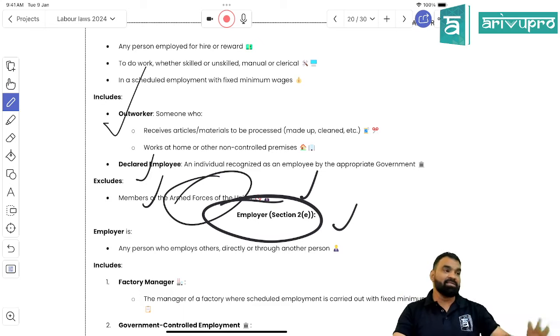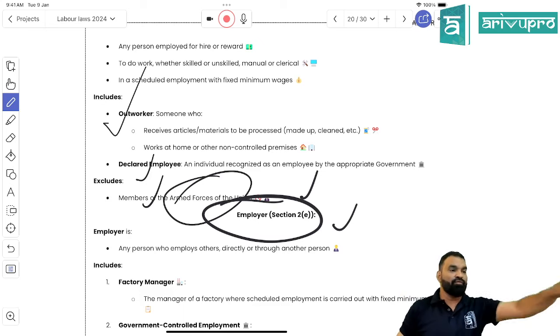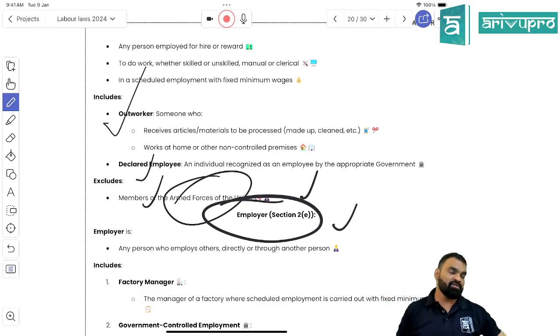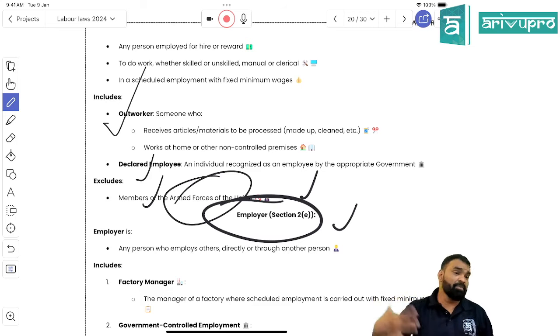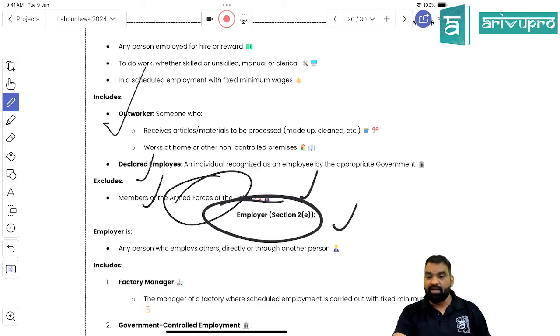The enactment itself is not a complete document. You have to complement it with the central rules for four industries. For other industries, you have to complement it with the state rules. Here, the person who comes under the definition of employee would be absolutely eligible. It doesn't matter what kind of task he is performing.